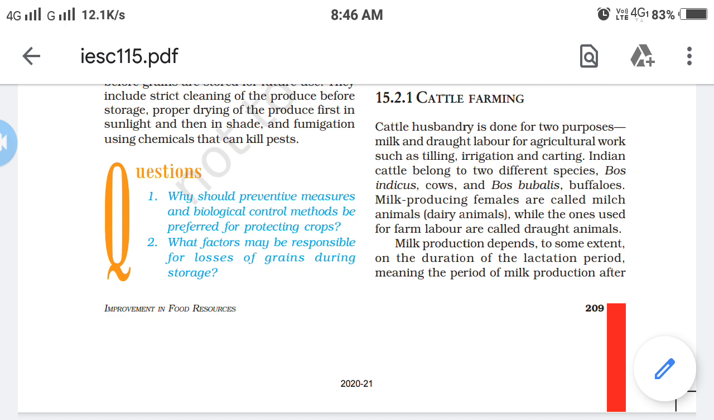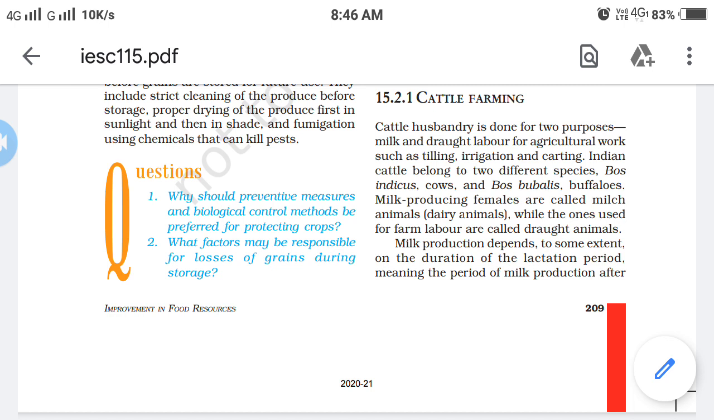Now in Indian cattle there are different species, that is cows and buffalo. The cow's scientific name is Bos indicus, it is known as the cow. And Bos bubalis is the buffalo. Milk producing females are called milch animals. Cow and buffalo are known as milch animals, these are the dairy animals. And those used for farm labor are called draught animals.